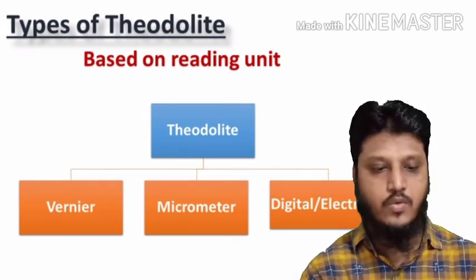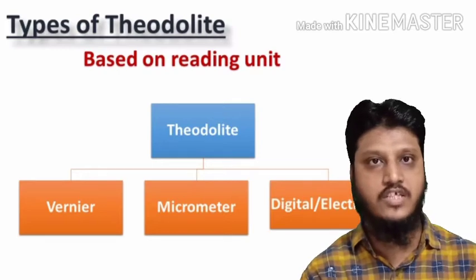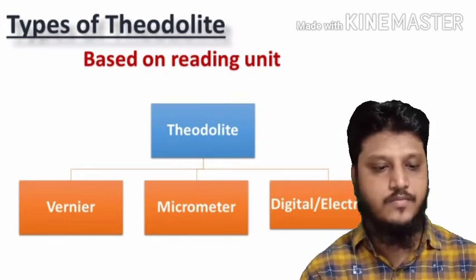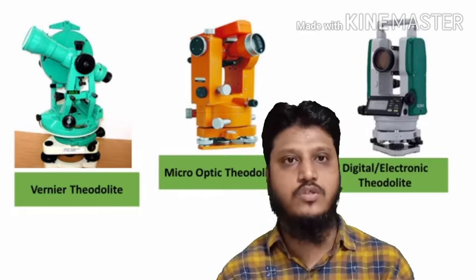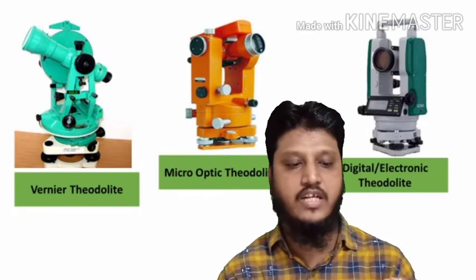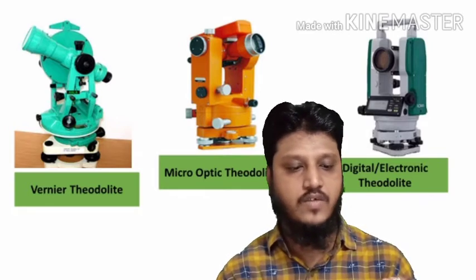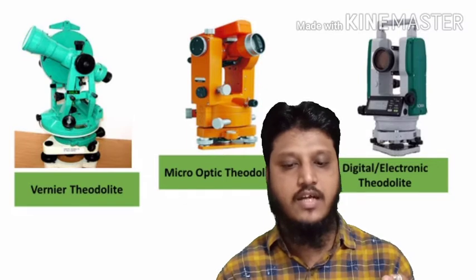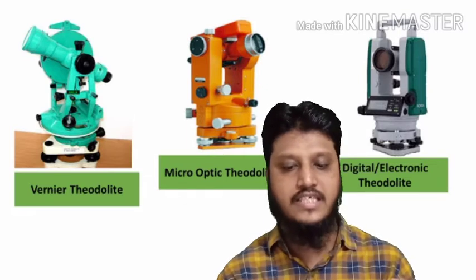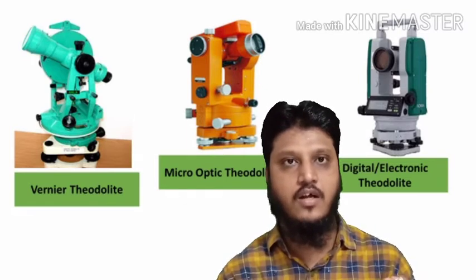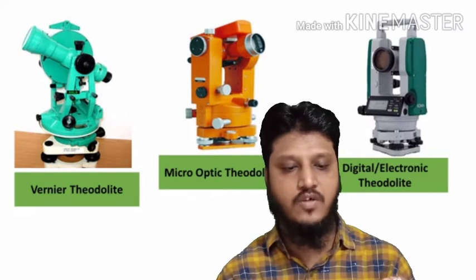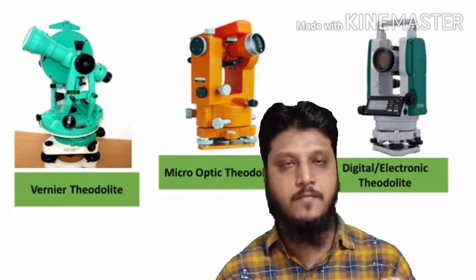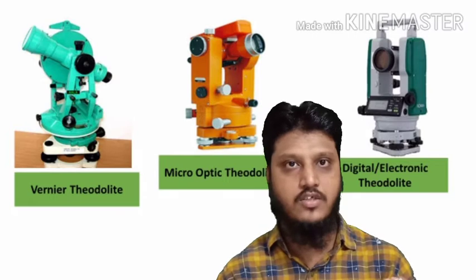We do have all these 3 kinds of instruments in our institute. So here is a picture of all those instruments. First is a vernier theodolite, which is light green in color, then in orange color we see the micro-optic theodolite, and then we can see the digital or electronic theodolite shown in the picture. So these are the types of theodolite based on the mode of reading or reading unit.